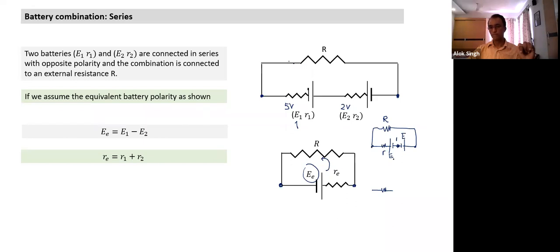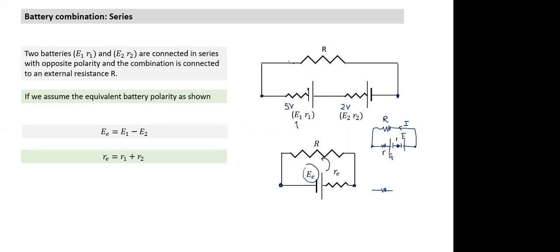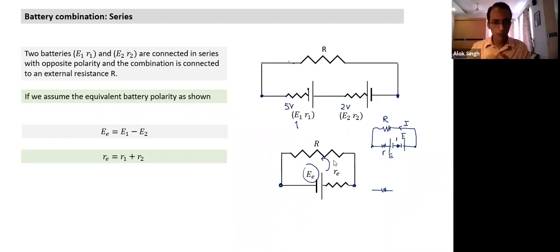Suppose we don't know, we write the value of current I. We apply Kirchhoff's rule and calculate I. What will the value of I come to? Zero. Zero only. Okay, so current won't flow. So if the two terminals are connected like this, it will be zero.